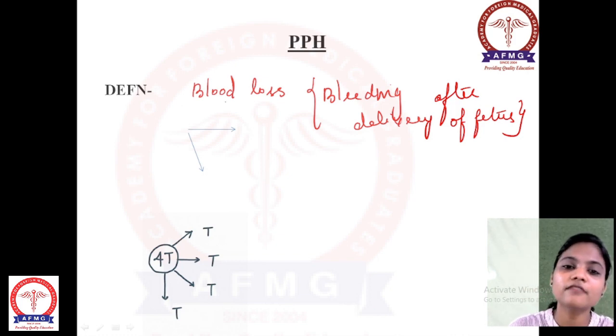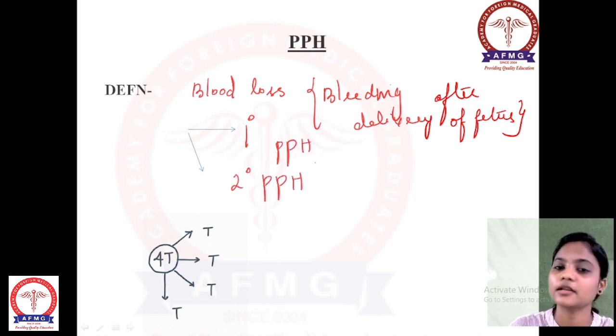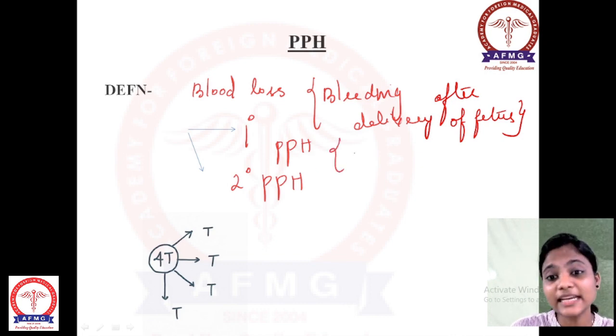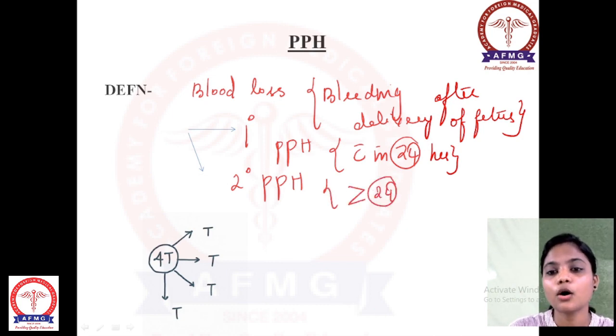In that too, this PPH, postpartum hemorrhage, is divided into two: primary postpartum hemorrhage and secondary postpartum hemorrhage, right? In these two kinds, if bleeding occurs within 24 hours, that will be your primary postpartum hemorrhage. If it is more than 24 hours, or after 24 hours of delivery, it will be your secondary postpartum hemorrhage. Clear? So the definition is bleeding after the delivery of the fetus.